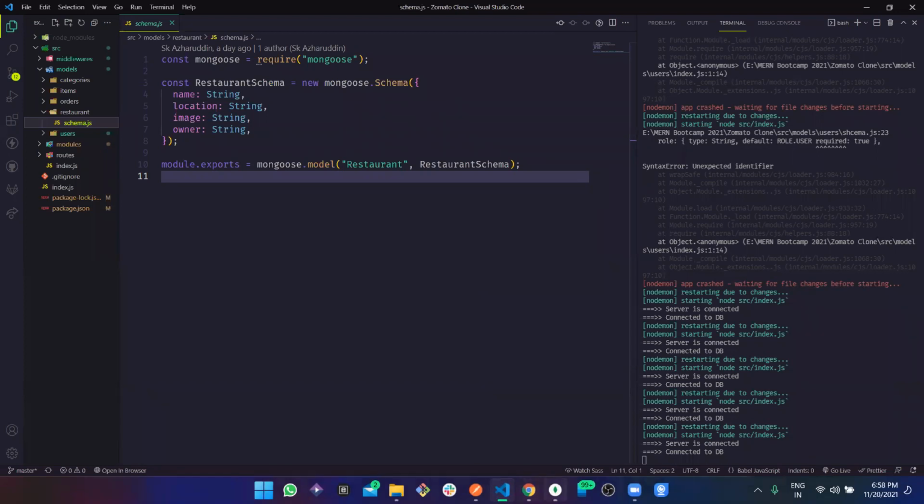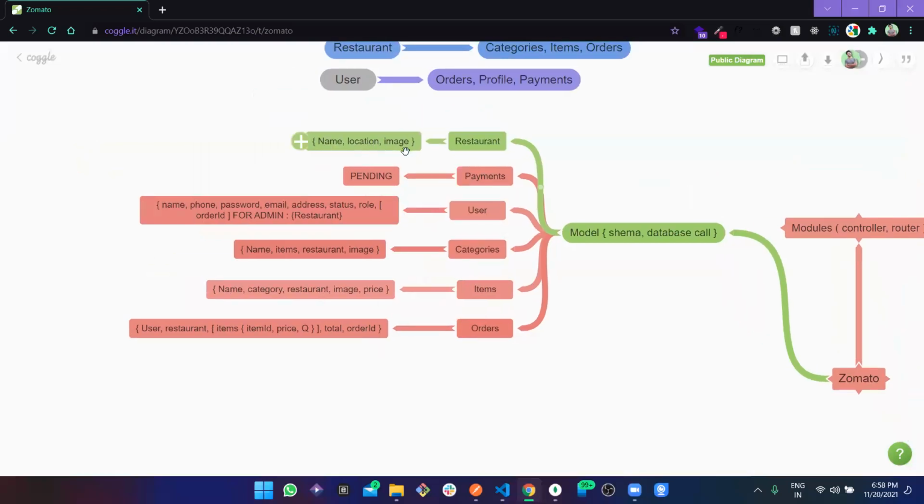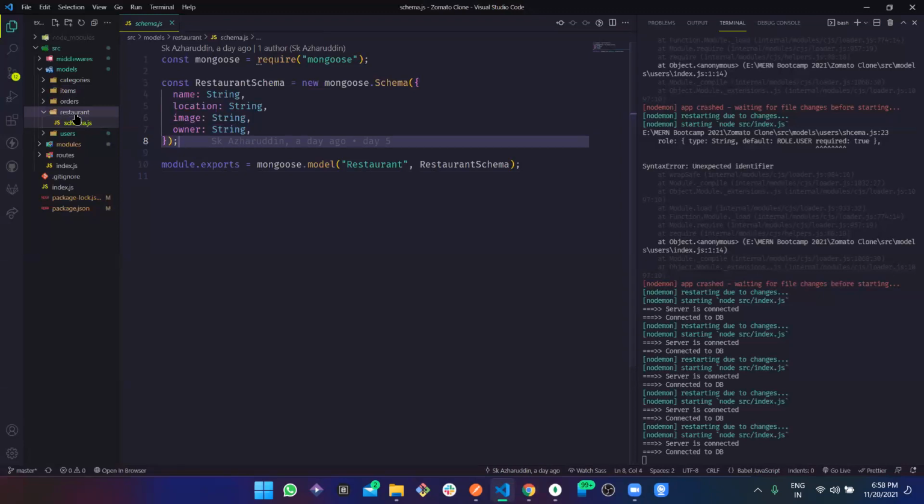So in restaurant, if we see here, we have something like name, location, and image, right? And there also should be something like phone. Anyways, we can do it. So name, location, and image. For the one who is trying to register their restaurant, we can acquire their name, location, and phone at least, right? So let's just add this. Firstly, let's create our schema, the body schema. That would be much easier for us to manipulate later on.